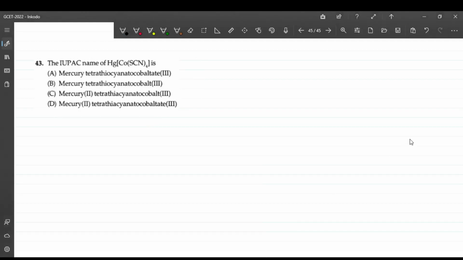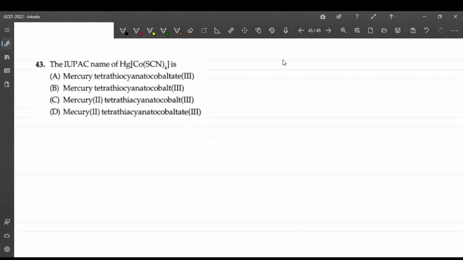This question is based on IUPAC nomenclature of coordination compounds. Given here is mercury, outside the coordination sphere, the counter ion is mercury. This is cobalt and thiocyanate, okay, and this is 4 times. What is the IUPAC name? So first thing, this is mercury. Whatever comes first, we write this. If it was a coordination sphere, I would have taken the coordination sphere. This is what mercury is, the counter ion that is coming first, so I am writing the name of that directly. Mercury. Leave a space.